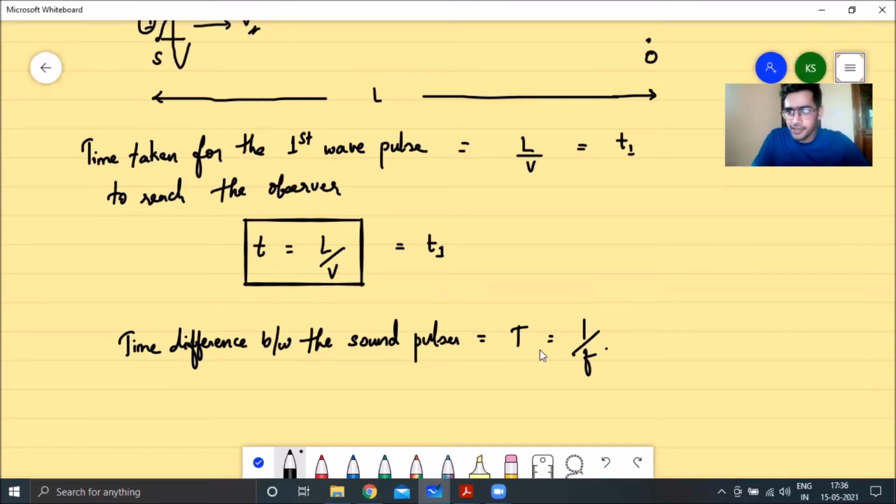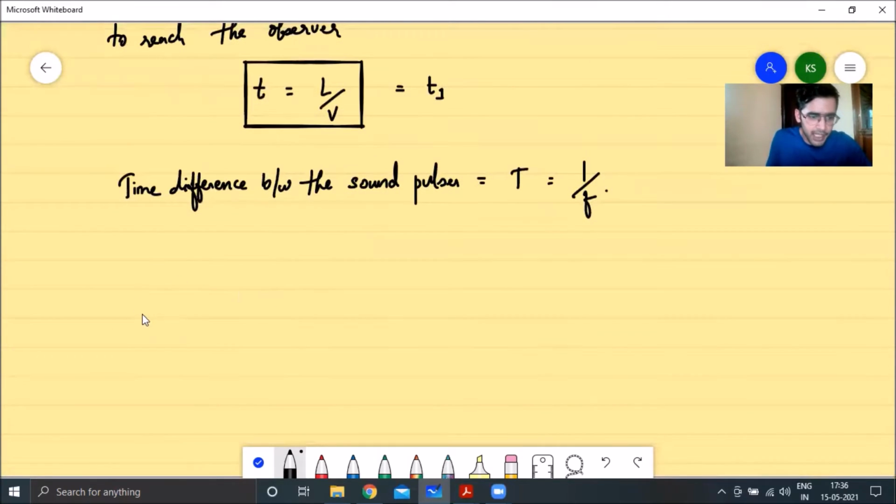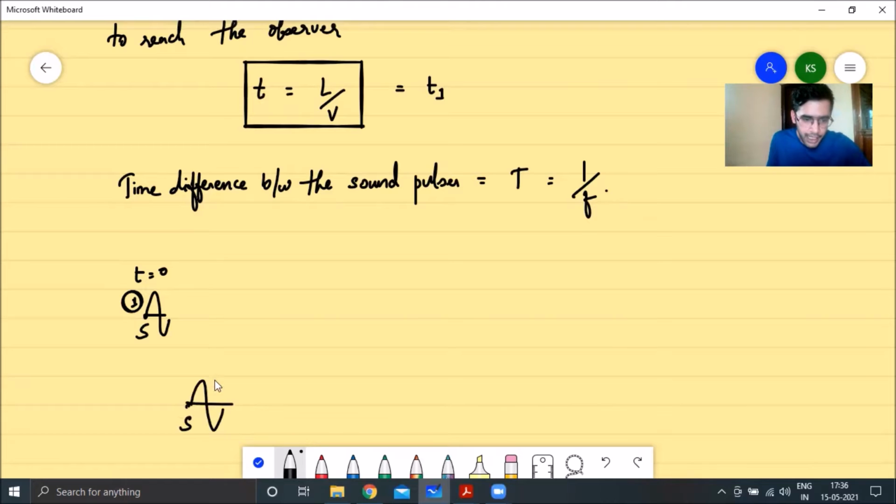The first wave pulse we said was emitted over here at t is equal to 0. So when will your second wave pulse be emitted? Your first wave pulse is emitted from this position. Your second wave pulse will be emitted at the time t is equal to capital T, where your capital T once again is 1 by f. That is the time period of the oscillation as such, right?